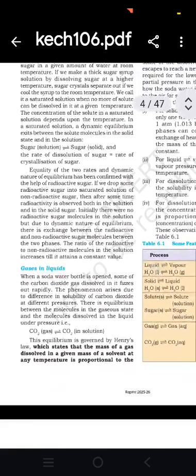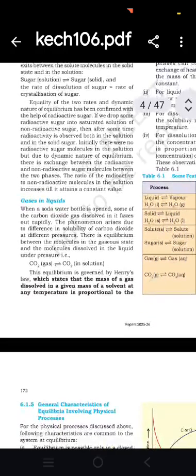Gases in liquid. When a soda water bottle is opened, some carbon dioxide dissolved in it fizzes out rapidly. The phenomenon arises due to the difference in solubility of carbon dioxide at different pressures. This is the equilibrium between molecules in the gaseous state and the molecules dissolved in the liquid under pressure: carbon dioxide(gas) converts into carbon dioxide(in solution).